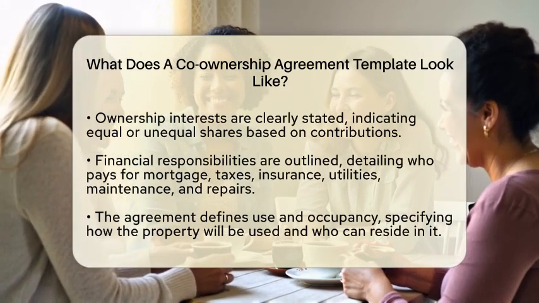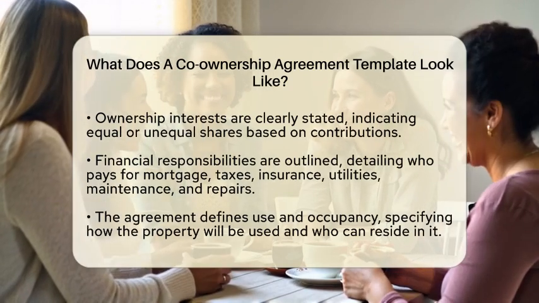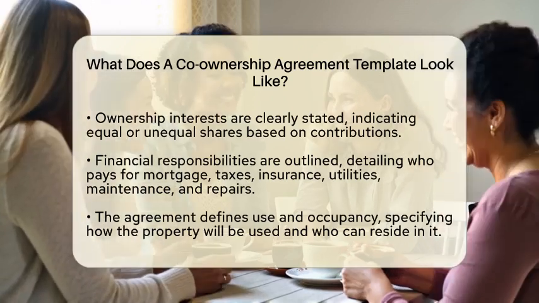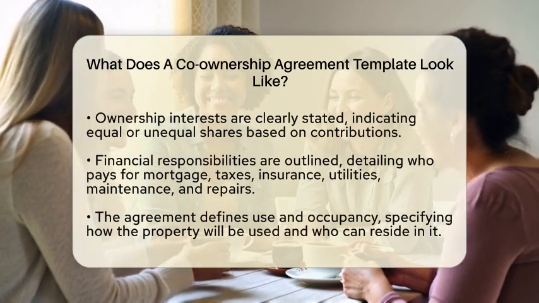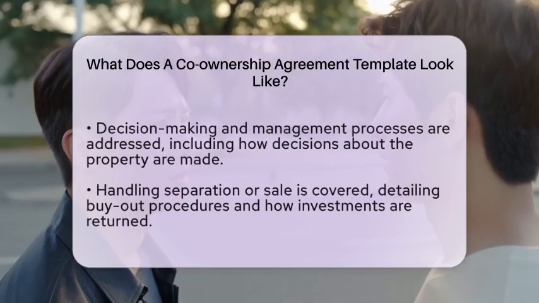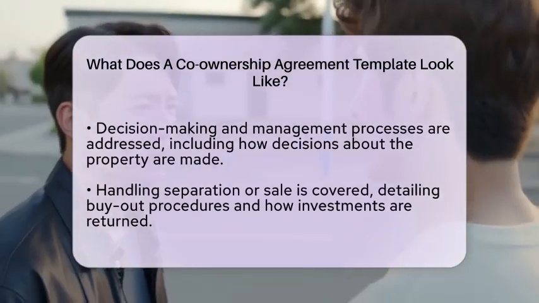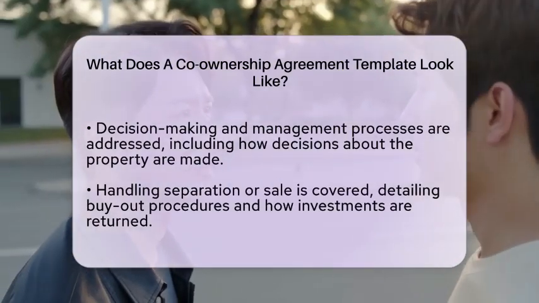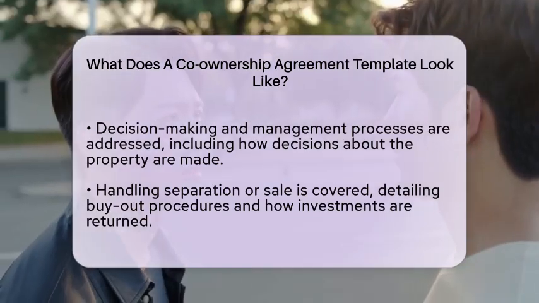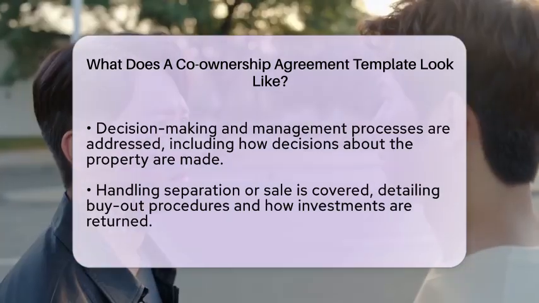The agreement also defines use and occupancy. This means it specifies how the property will be used and who has the right to live in or use it. This is especially relevant if the co-owners are separating. Decision-making and management are addressed next. This part outlines how decisions about the property will be made, including renovations or selling the property. It may specify voting rights or requiring unanimous consent for major decisions.